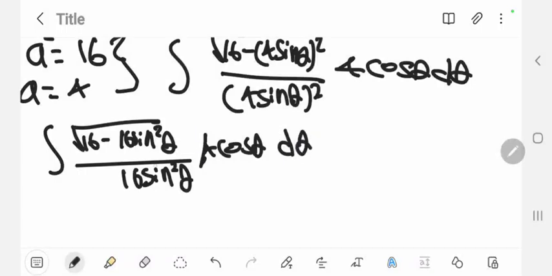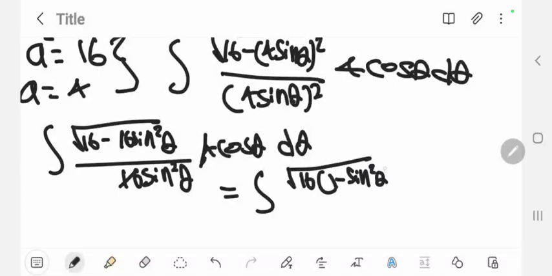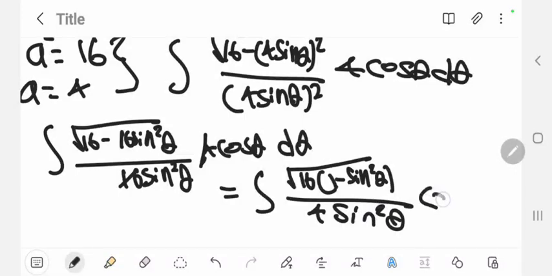And what can we do here? We can cancel this 4 and this 16, which is going to lead us to the same thing, the integral of 16. Now, we can open a bracket and say 1 minus sine squared theta. We factored out over 4 sine squared theta cosine theta d theta.